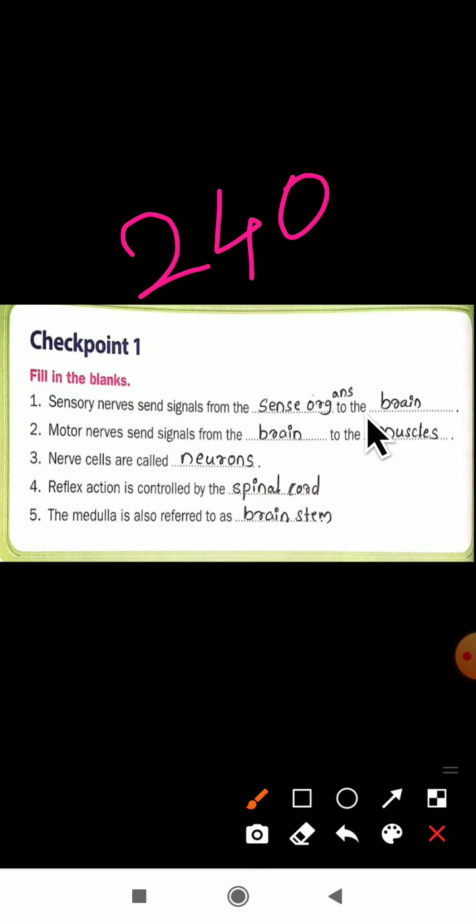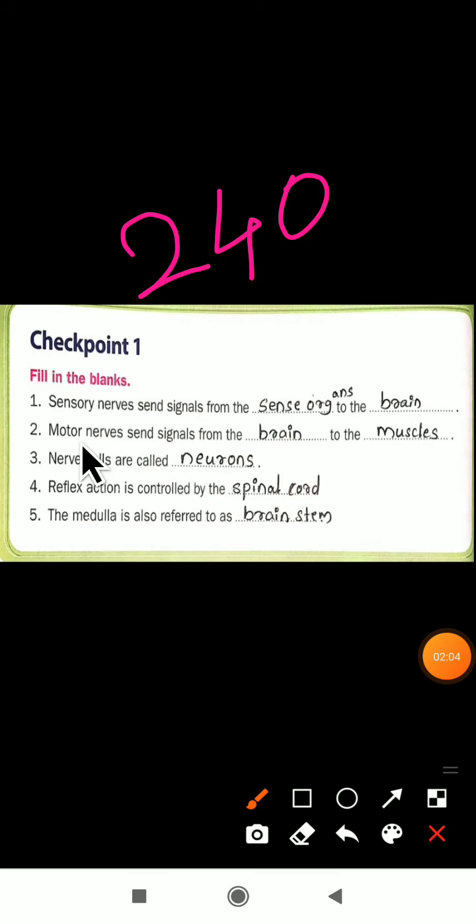Here they have given the question related to the sensory nerves. The sensory nerves send signals from the sense organs to where? First, from the sense organs they will collect the message, then they will send it to the brain. Yes, dear students, sensory nerves send the signals from the sense organs to the brain here. Okay, the next one.